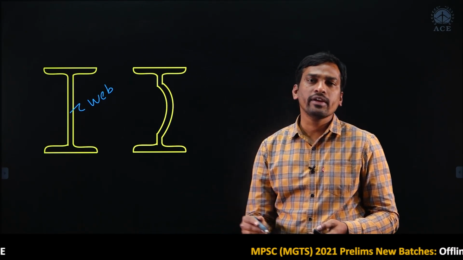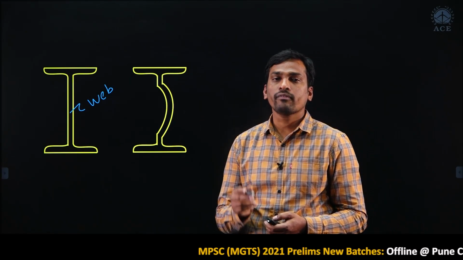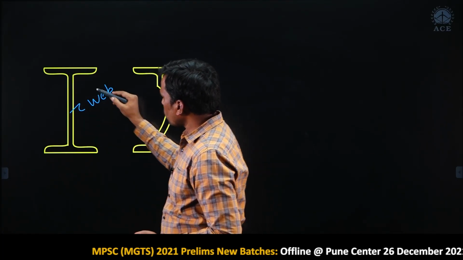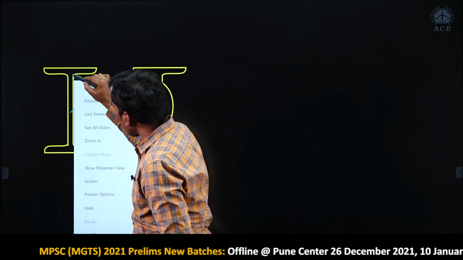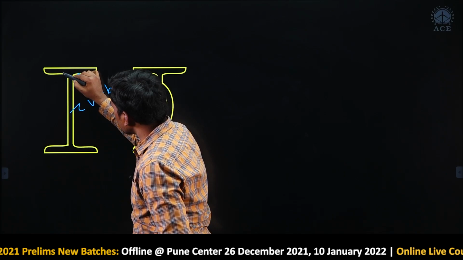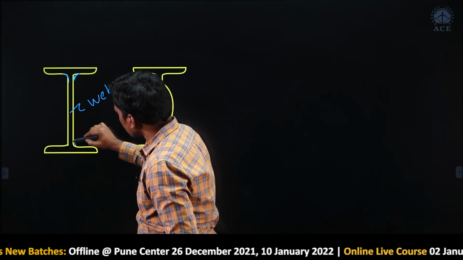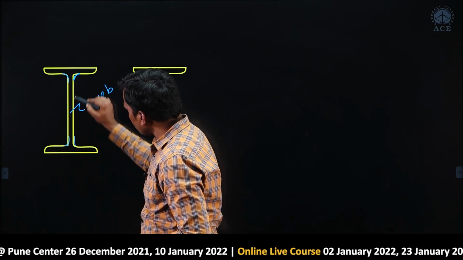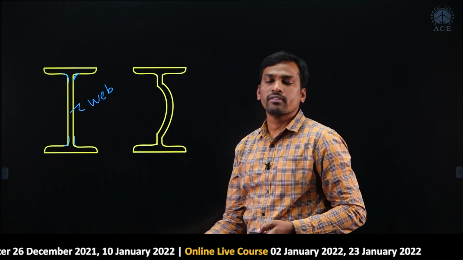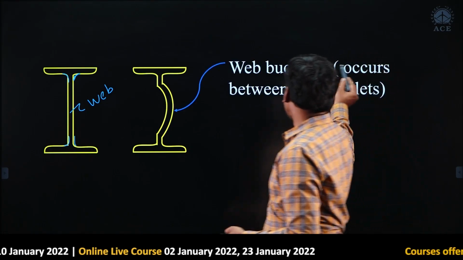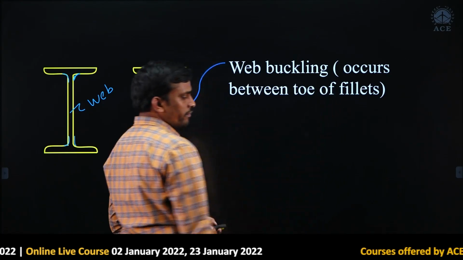Generally web buckling will occur in between the toe of fillet. What is fillet? This curved portion. For a rolled steel section we will have some curved portion, like this. So here buckling will occur between the curved portion, that is, between the toe of fillets. So this is called web buckling.